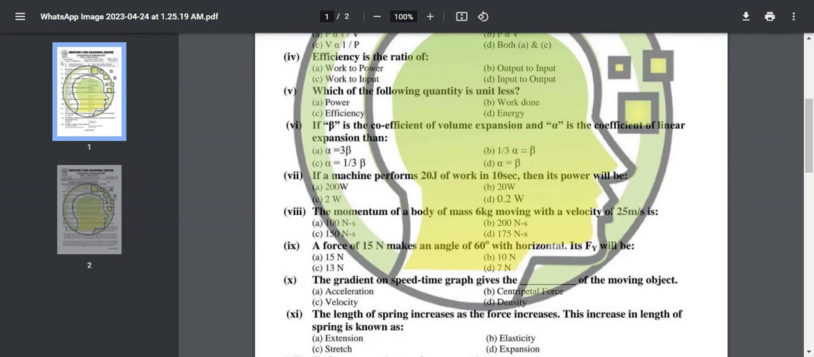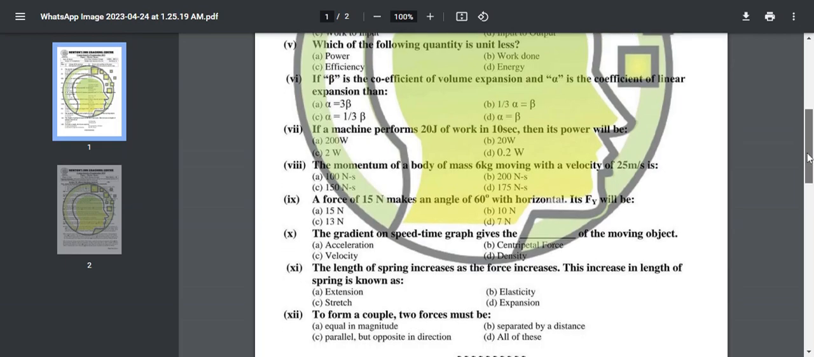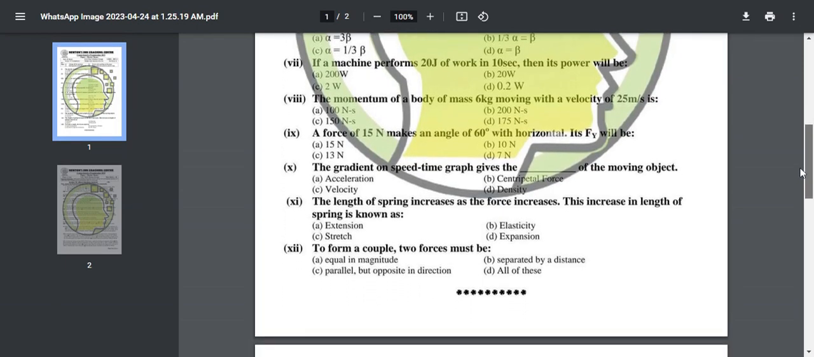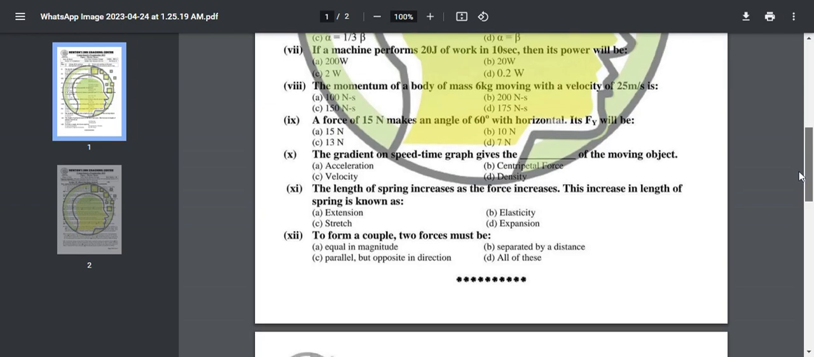a force of Newton makes an angle 60 degree with horizontal, its Fy will be... The gradient on speed time graph gives the dash of the moving object. The length of spring increases as the force increases. This increase in length of spring is known as... To form a couple, two forces must be...